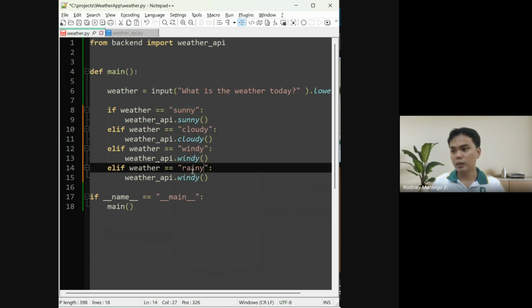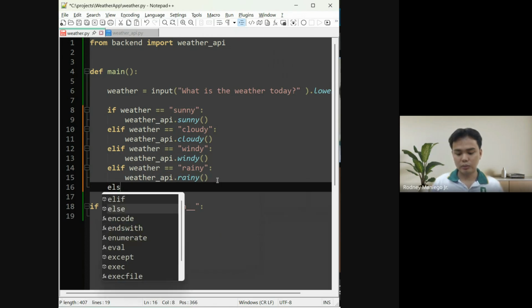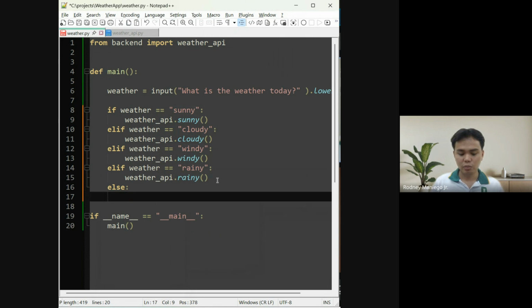If rainy, that's weatherapi.rainy. So else, print, let's use an f-string: the weather is invalid.